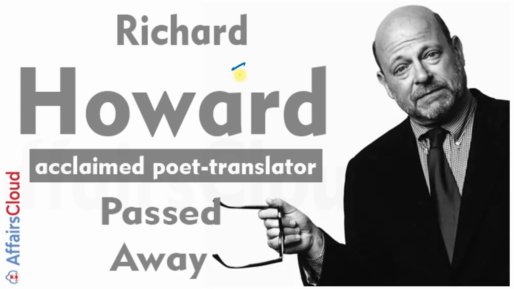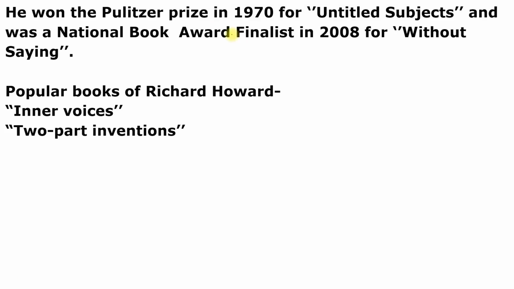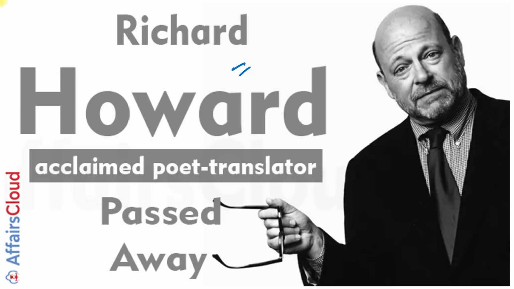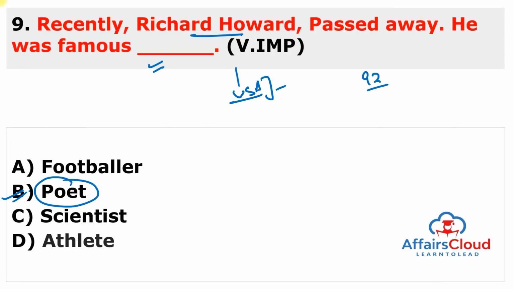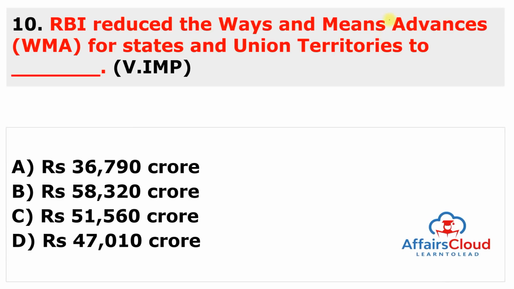You can also see here the picture of Richard Howard who passed away, and he won the Pulitzer Prize in 1970 for Untitled Subjects and was also a National Book Award finalist in 2008 for Without Saying. His popular books are Inner Voices, Two-Part Inventions, and other books are also there. But you have to remember, he was an American poet, literary critic, essayist, teacher, and translator. He was a very famous poet and he belongs to the United States of America. Name is Richard Howard. Moving to the next question.